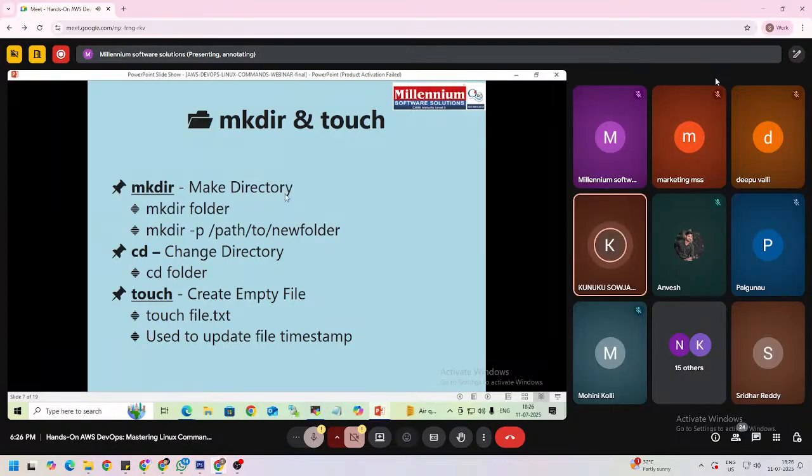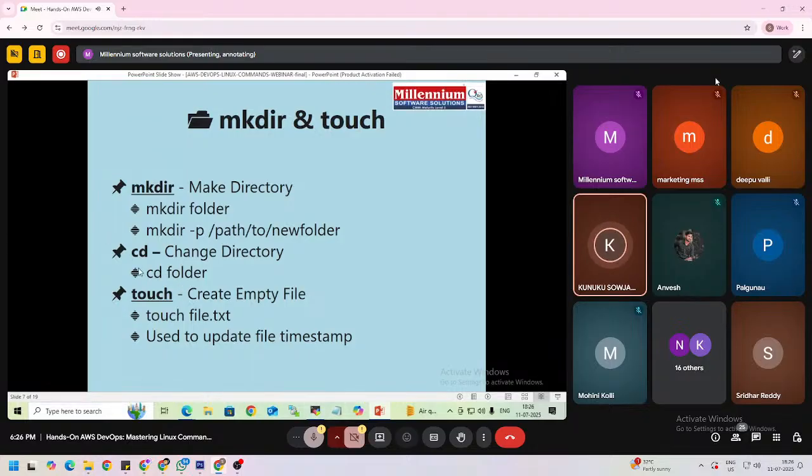By using this mkdir command, we can create directories. Directories are nothing but folders. In real terms the word is folder, but here in Linux we use the word directory. So by using mkdir, we can create directories, right?